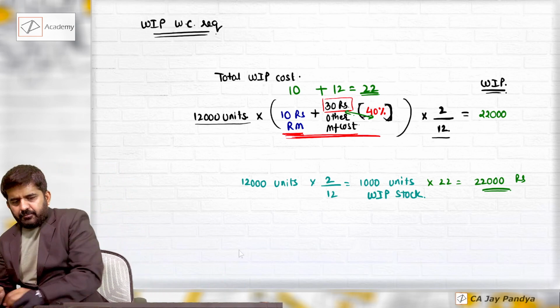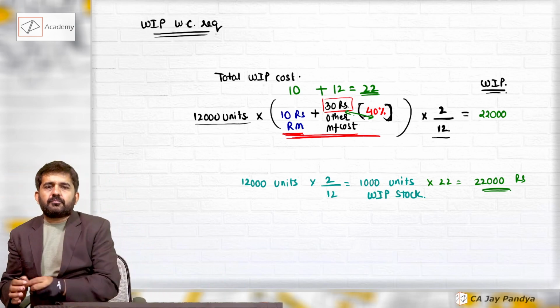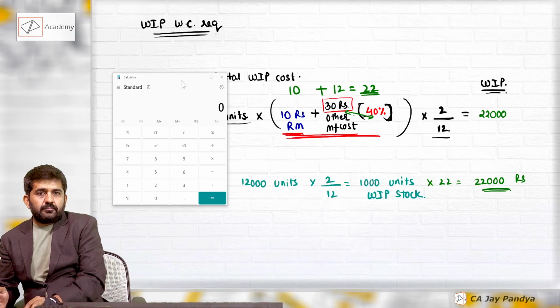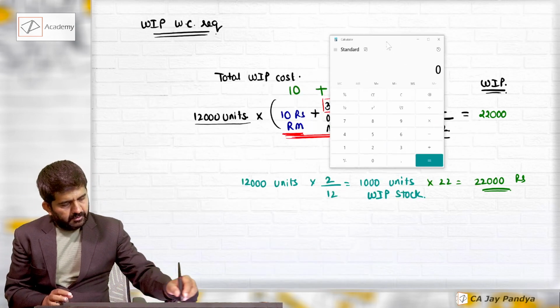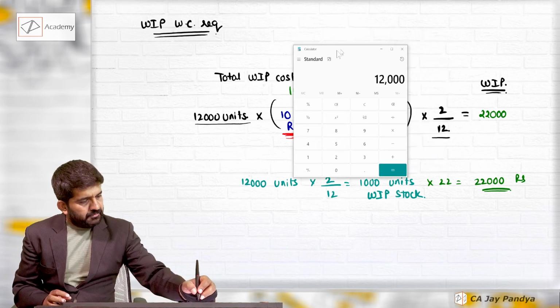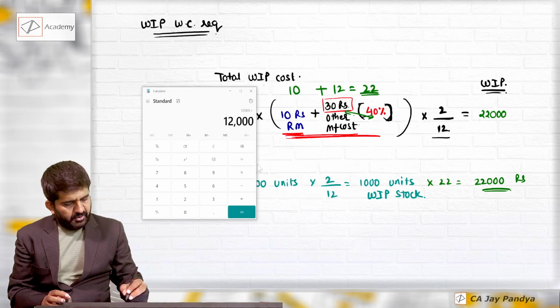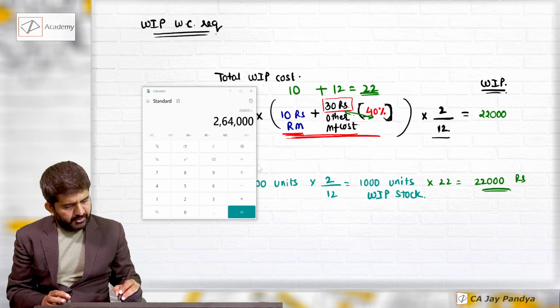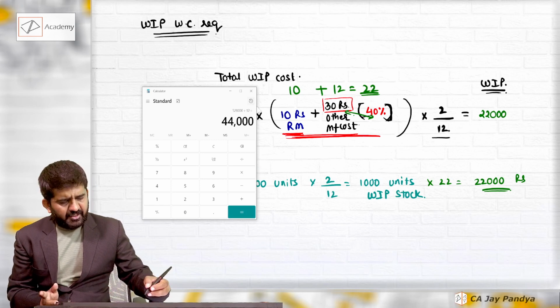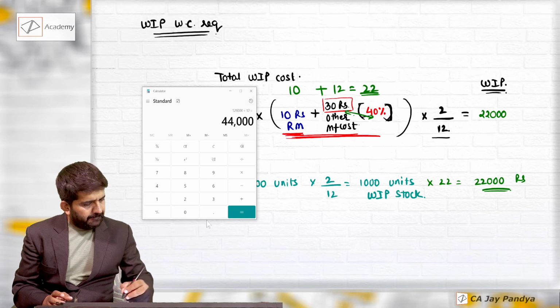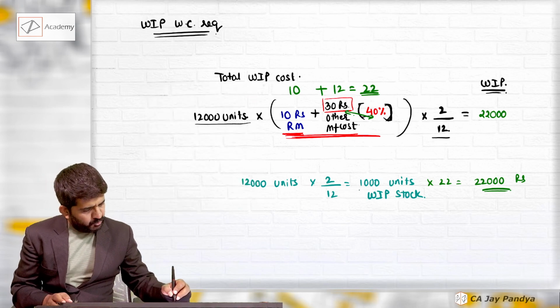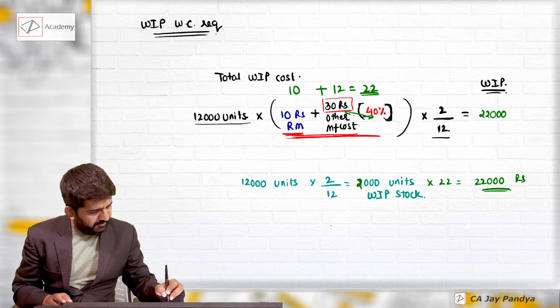Let me prove it. This will be 12,000 into 22 into 2 divided by 12. It should be 40. Okay, this will be 2000 units, right? It is 2 divided by 12.